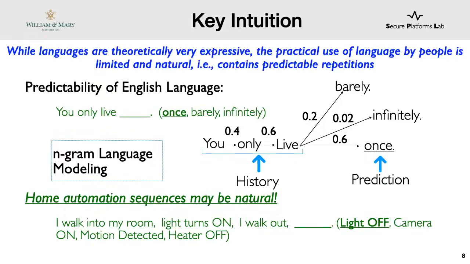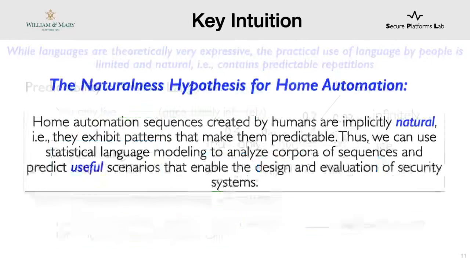This leads to our core hypothesis of naturalness of home automation. That is, the home automation sequences created by humans are implicitly natural. That is, they exhibit patterns that make them predictable. Thus, we can use statistical language modeling to analyze corpora of sequences and predict useful scenarios that enable the design and evaluation of security systems. To this end, we present our framework Helion that predicts realistic scenarios.